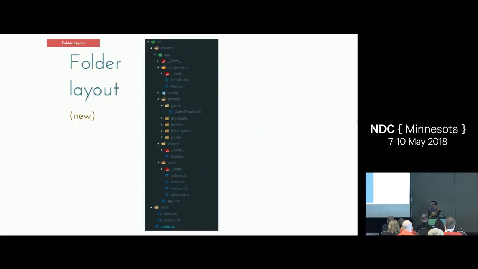And this layout is inspired by Ryan Florence. And he proposed this way to organize a React application by screens. So you can sort of see here that we have a screens folder. Inside of our screens folder, we have an app folder. That represents our shell for the application.